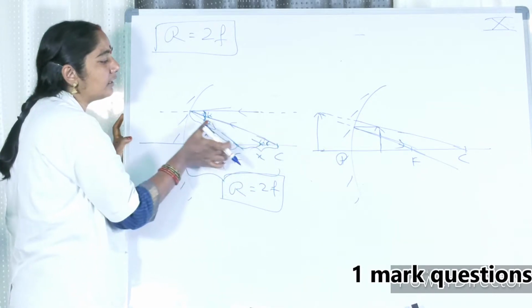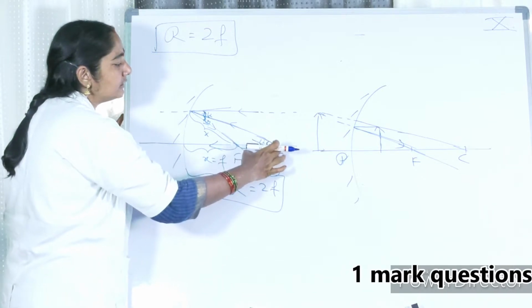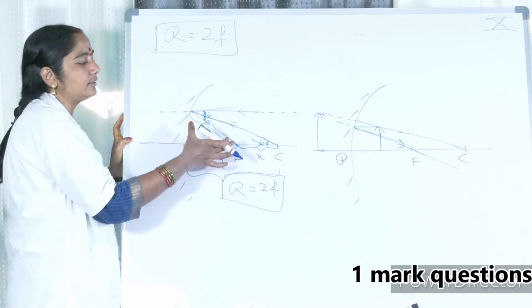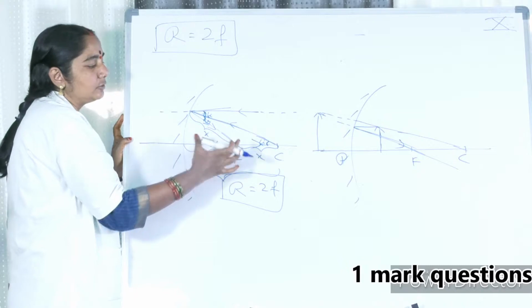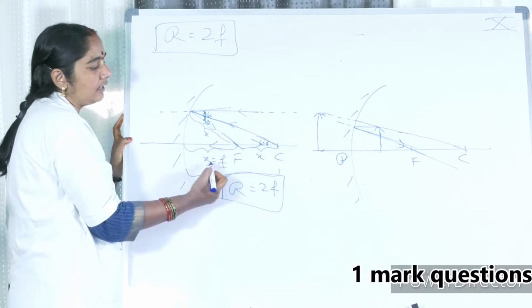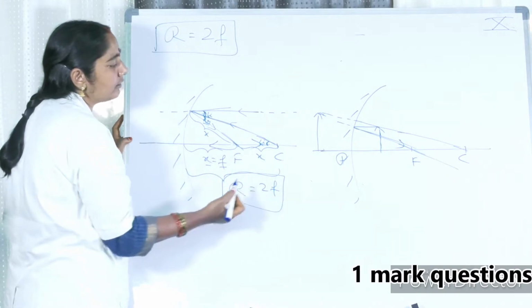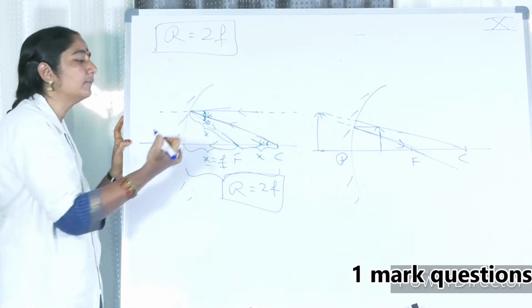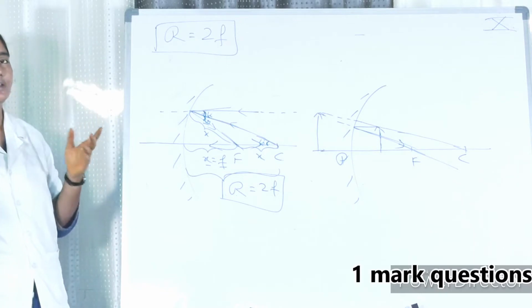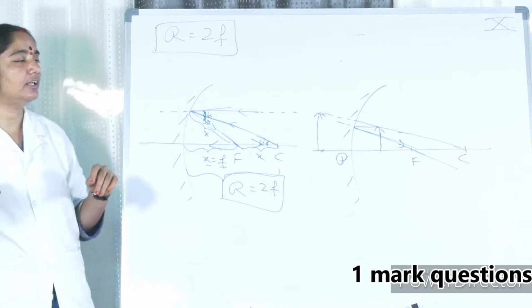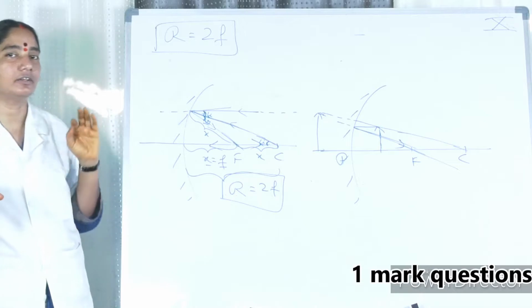When the angles are equal, the corresponding sides are also equal. So this is x and this is also x, so f is equal to x. So R is equal to 2x, that is nothing but 2f. This diagram is important. If you represent the diagram, then the answer is very clear. The diagram is very important, my dear friends.